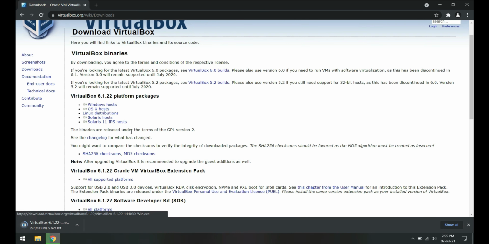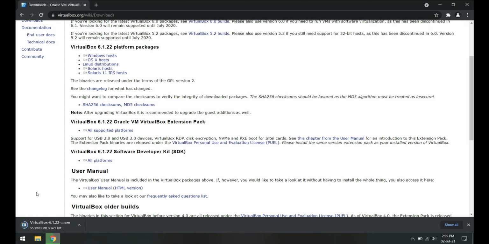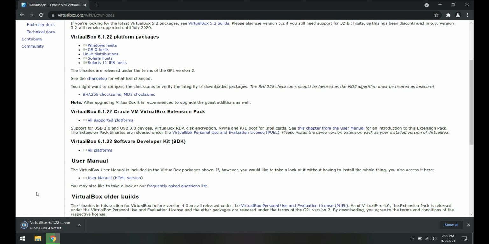Download the latest installer package from here according to your host OS. We will also get the extension pack to make sure we don't face any errors later.